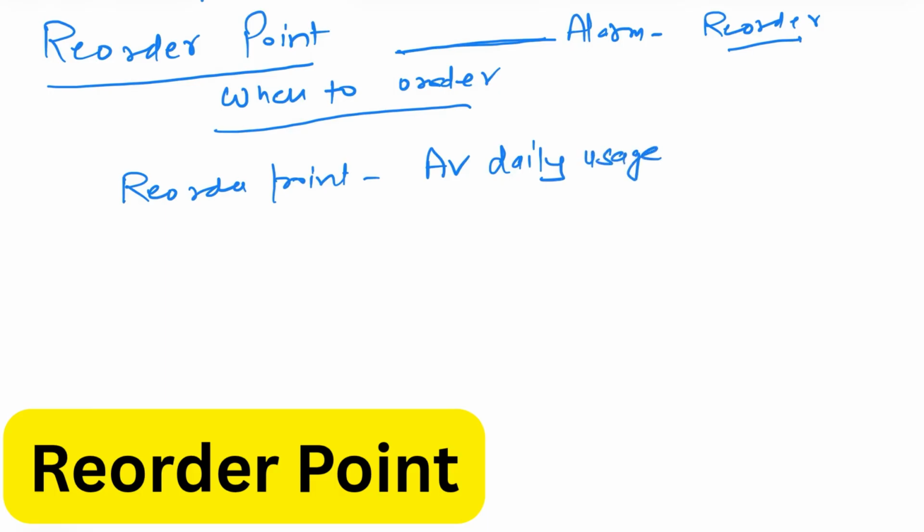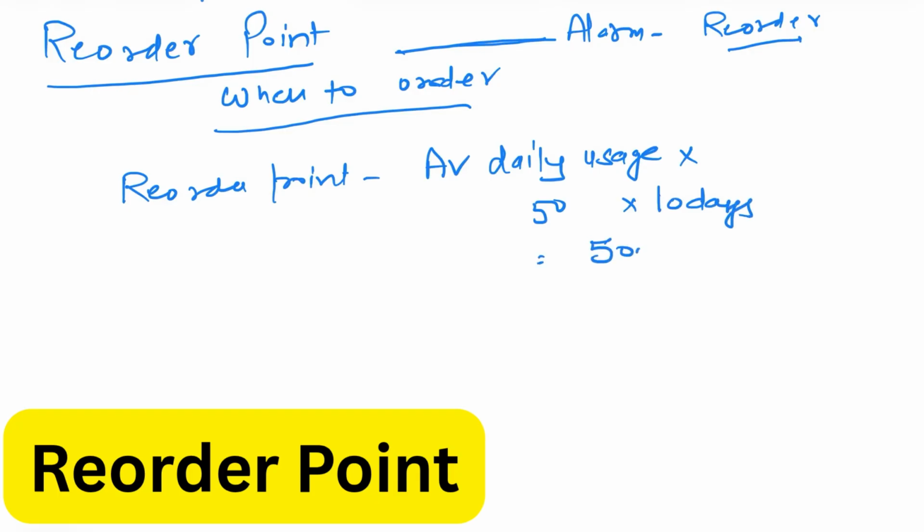Now you tell me, ma'am, on a daily basis we consume 50 units. Very good. Then how much time does it take to place and receive the new order? You told me, ma'am, it takes about 10 days to receive the new order. Your average usage is 50. And how much time does it take to receive the new order? 10 days. So what does it mean?